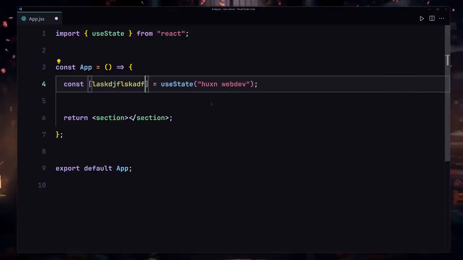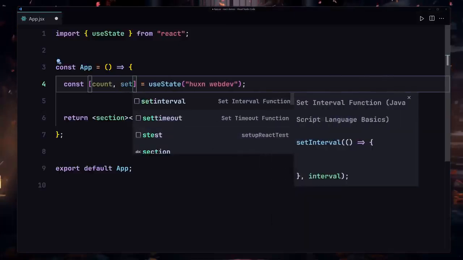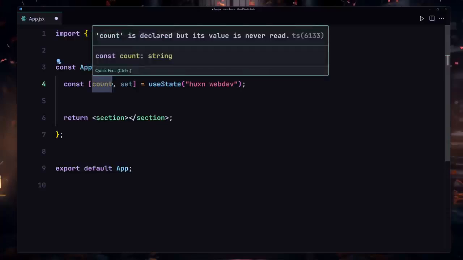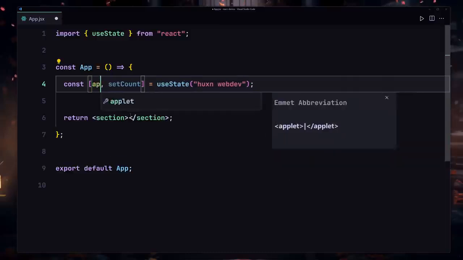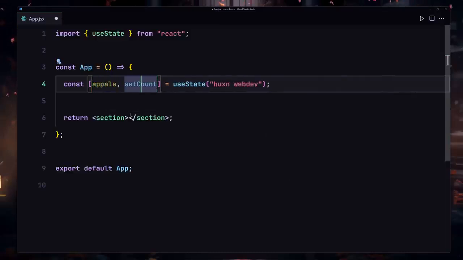So now here you can pass anything that you want, but in my case I'm going to give it the name of count, and then we have to provide the comma, and we're going to be also destructuring that function as well. To destructure there, the convention is to use set and then provide the name of your initial value. So in this case we specified this count, so we are going to be passing our count right here. If we were passing some sort of an apple maybe, we would be passing set apple. So this is just a convention. If you want to follow it, you totally can, but you don't have to.